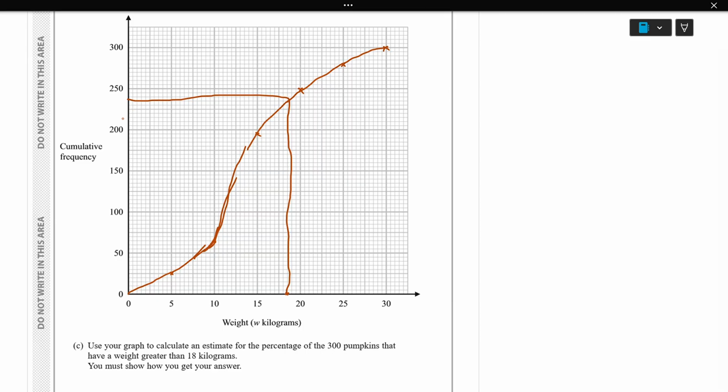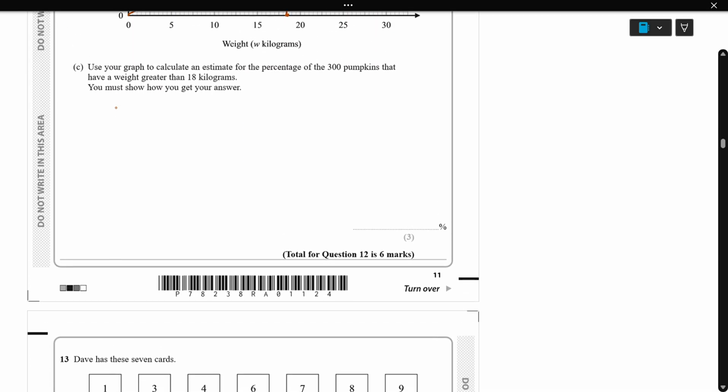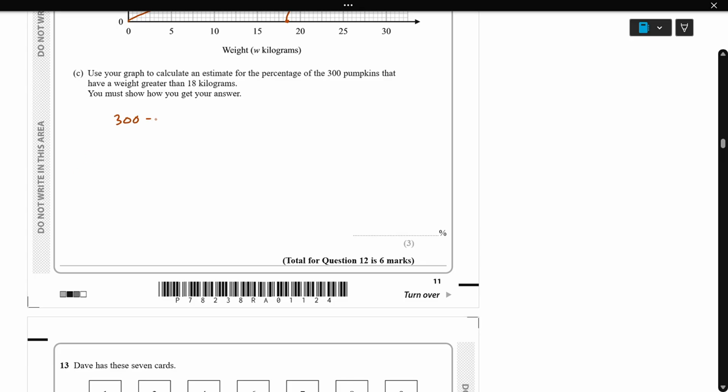Its approximate is 235. So 300 minus, we need to find this length here. Here to here is 50, and here to here is going to be like 225. So we'll take around 230 to 235. I'll take 235. So 300 minus 235, out of 300, because we need to find the percentage. So total is 300, times 100.